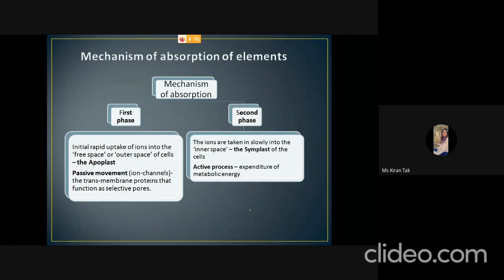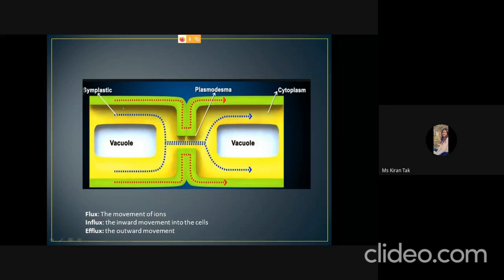The next is the mechanism of absorption of elements. The mechanism of absorption takes place in two phases. The first phase includes the apoplast, while the second phase includes the symplast. In the first phase, the transport takes place on the outer surface, that is the apoplast.